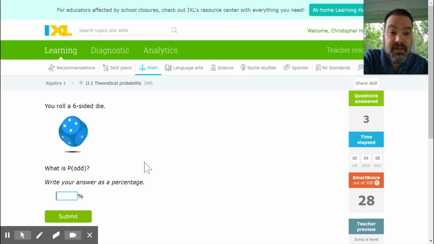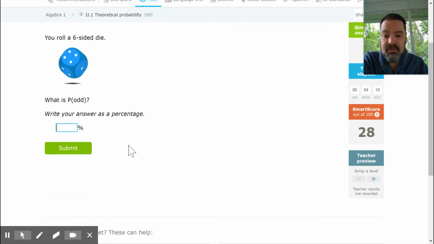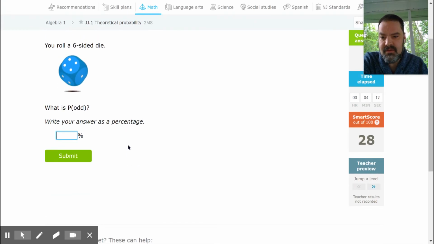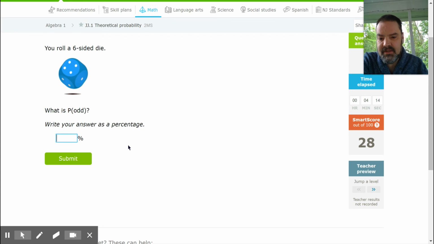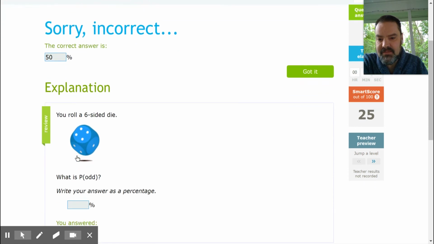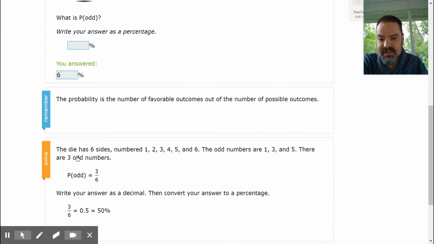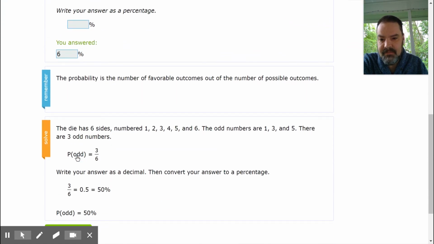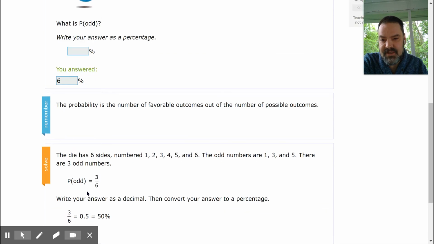Okay, so hopefully we're getting the idea. Sometimes you'll get something wrong, but if you do get something wrong, just make sure you take the time and look. There's always a detailed explanation. So they said there are 3 odd numbers. We actually did this exact problem. 3 odd numbers. So 3 out of 6 are odd. So that's equal to 3 out of 6 or 0.5 or 50%.